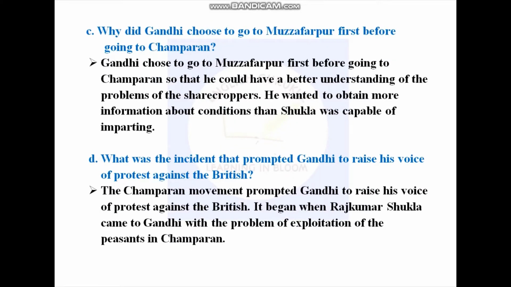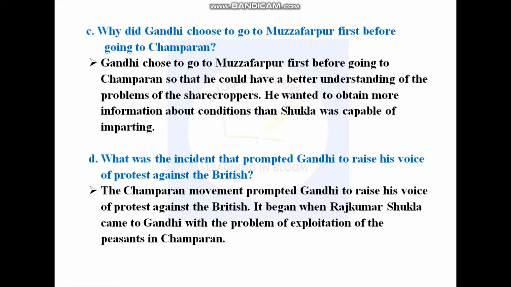Why did Gandhi choose to go to Muzaffarpur first before going to Champaran? Gandhi chose to go to Muzaffarpur first before going to Champaran so that he could have a better understanding of the problems of the sharecroppers. He wanted to obtain more information about conditions than Shukla was capable of imparting.